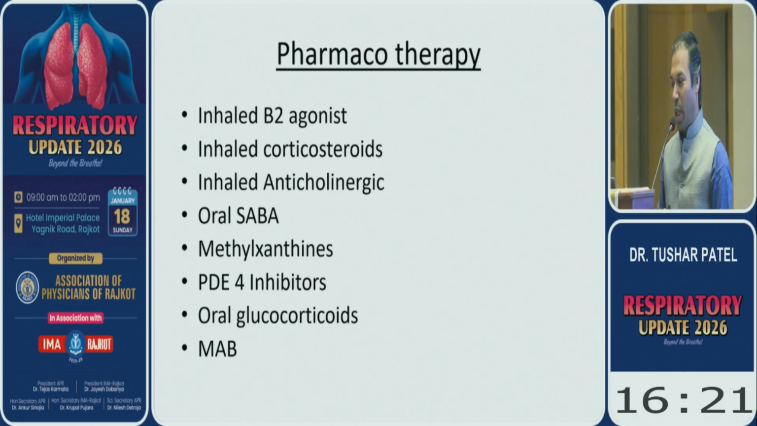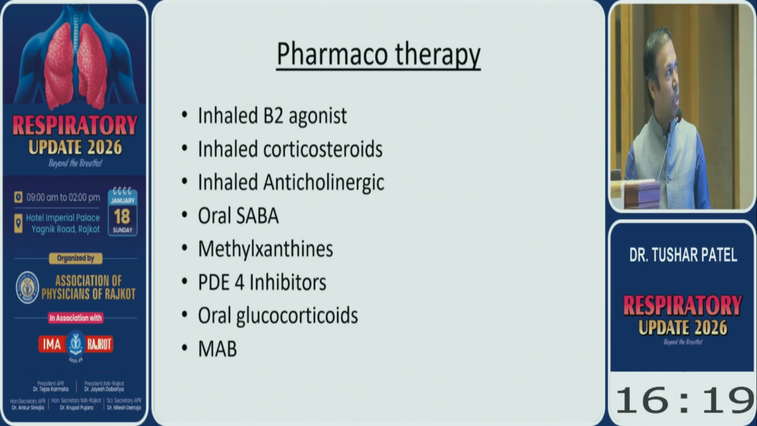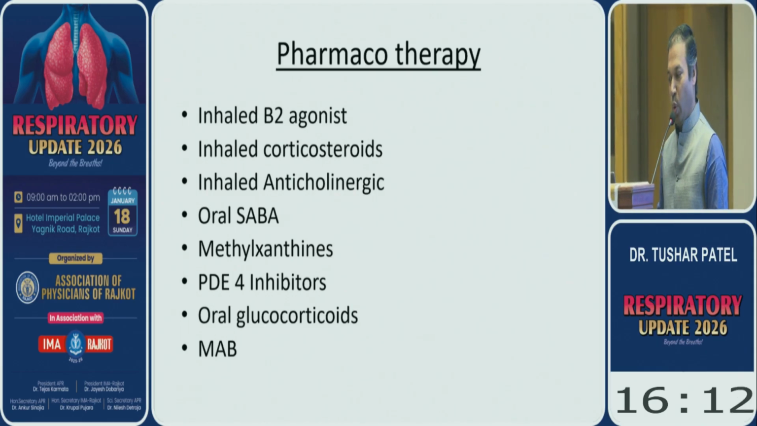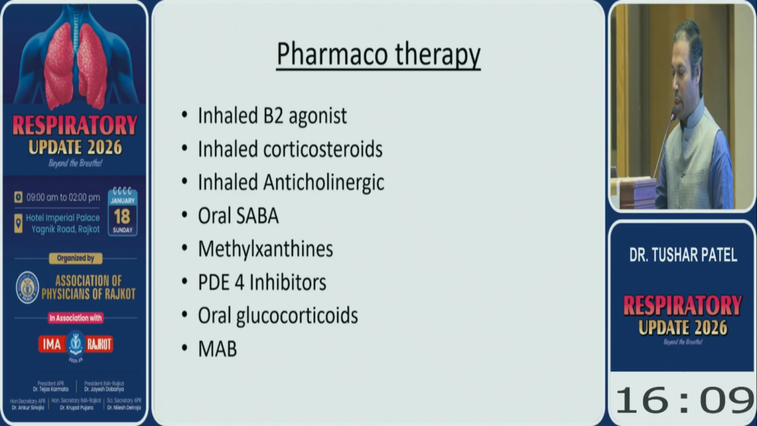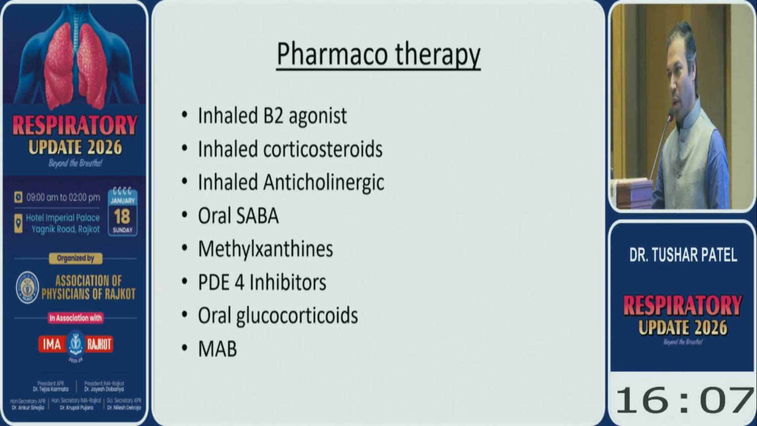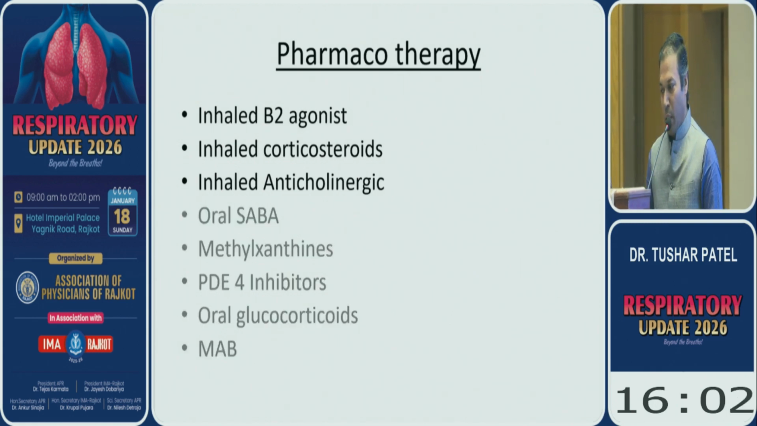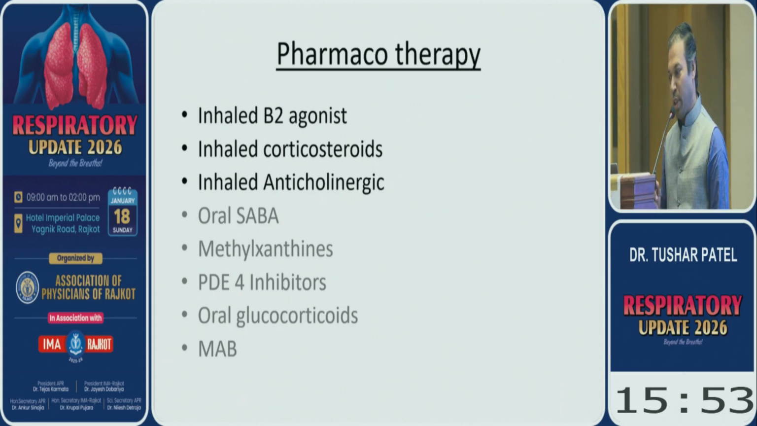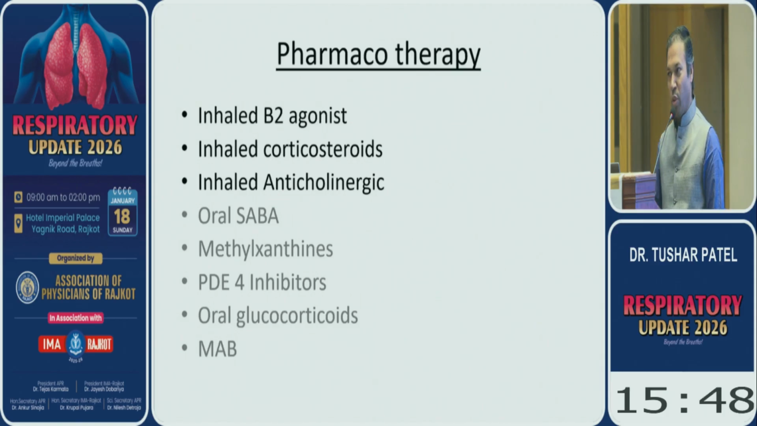What are the pharmacotherapies for obstructive airway diseases? Inhaled beta-2 agonist, inhaled corticosteroids, inhaled anticholinergic, oral short-acting beta-2 agonist, methylxanthine, PDE4 inhibitors, oral glucocorticoids and monoclonal antibodies. So we'll try to cover inhaled beta-2 agonists, corticosteroids and anticholinergics only, because the next lecture will be on the further treatment.